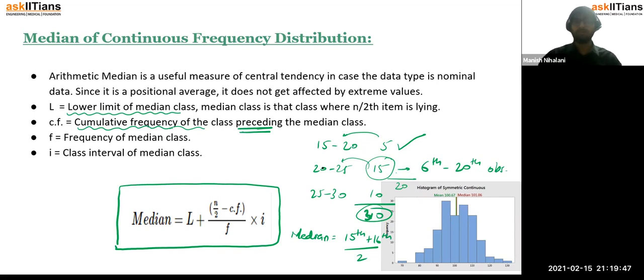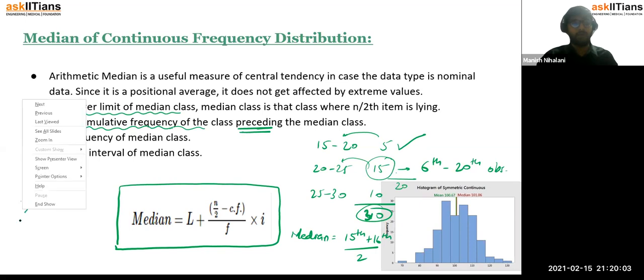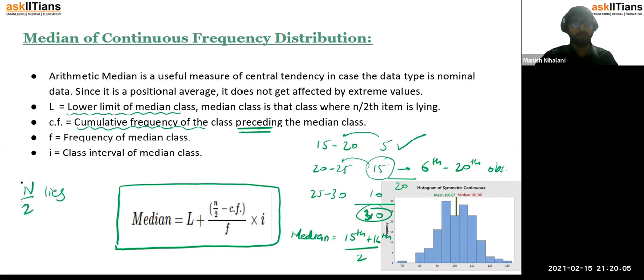So that is why it is important to understand the median class. You know that here you are talking about the 15th and 16th observation, 30 by 2. So wherever your n by 2 lies, that is your median class.